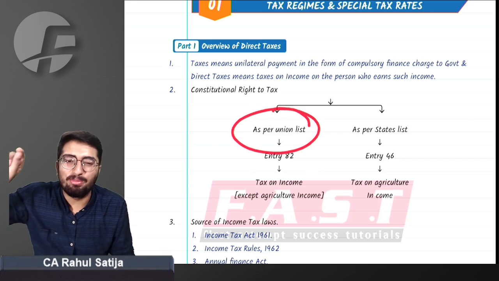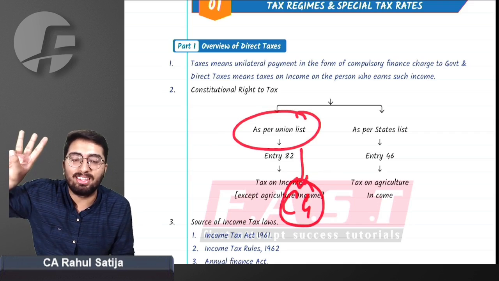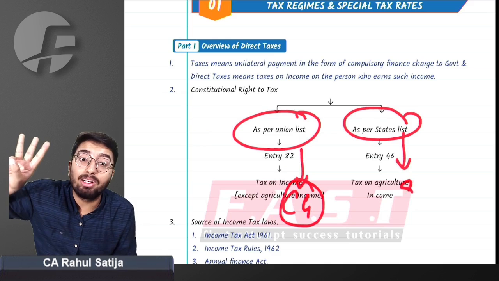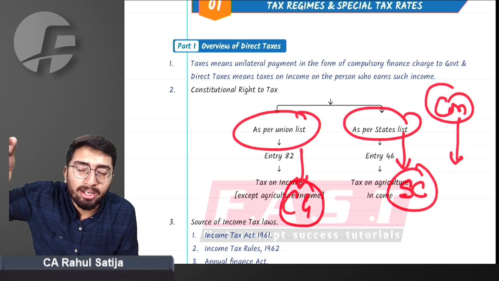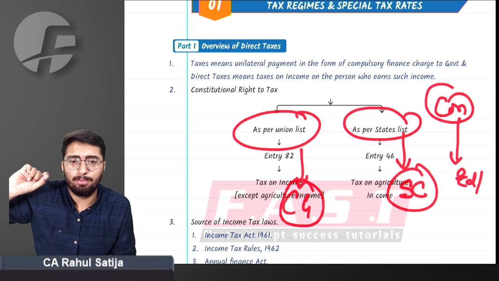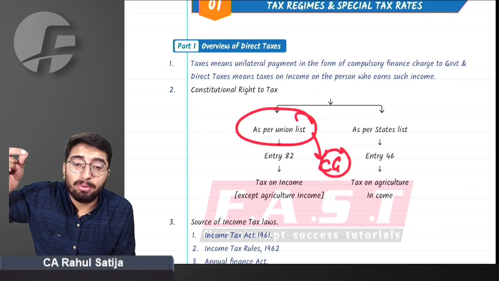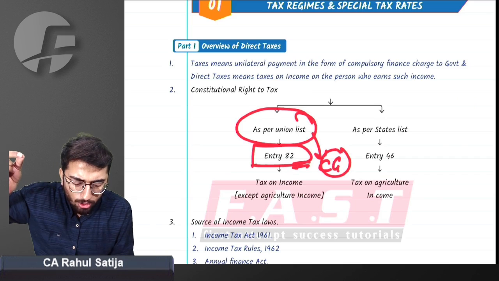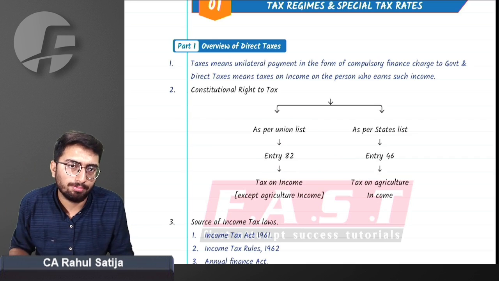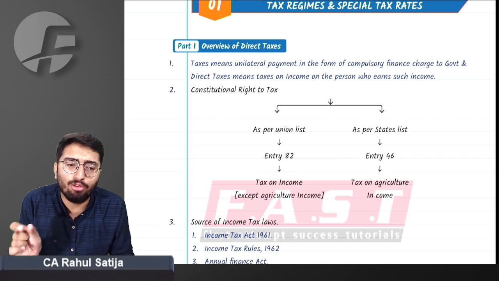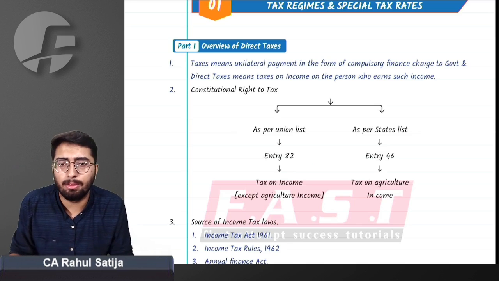As per the union list, if you remember, we have three lists in the constitution. The union list, which deals with matters that the central government can deal with, or a state list, which matters only the state government can deal with, and we have a concurrent list in which matters are commonly discussed, for example, education and health. So the union list, the matters on which the central government can deal with, prescribes under entry 82 that tax on income will be charged when the government wants. When the central government decides, and whatever amount the central government decides, it can tax any income.